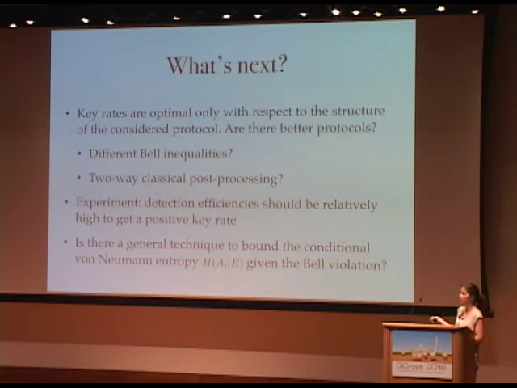If there is one, then this can be really useful, because now for any Bell inequality, we can choose the Bell inequality, then plug it in this general technique to get a bound on the von Neumann entropy, and then plug it in our general framework in order to get the full security proof. Okay, so this will simplify a lot of things.